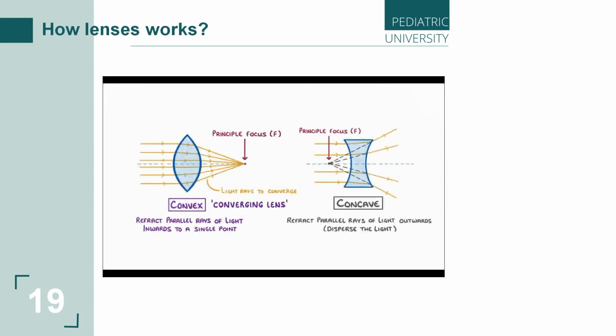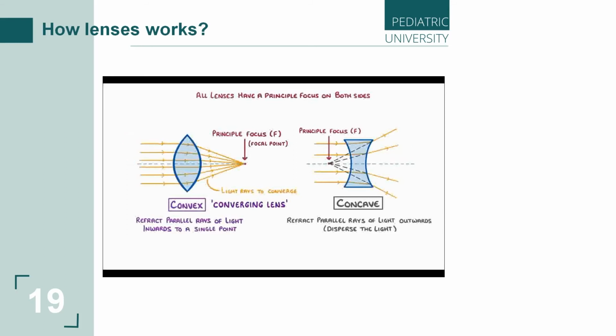Now, regardless of what type of lens it is, all lenses have a principal focus on both sides, and they will be equal distances from the center. So our convex lens would also have a principal focus over here, and the concave lens would also have one here. You might sometimes hear the principal focus being called the focal point, but they're both exactly the same thing.